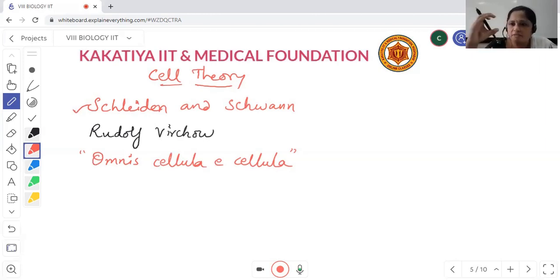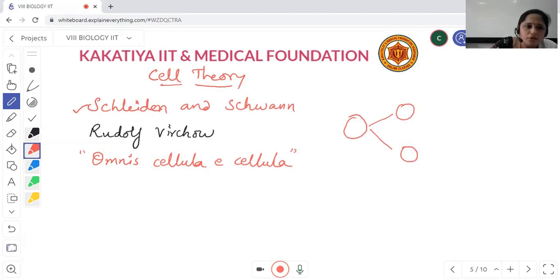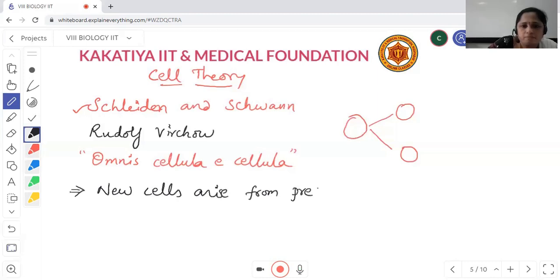So if a first cell divides into two cells, these two new cells came from the already existing cell. For example, here I'll draw, this is the first cell. When the first cell divides, it forms two new cells. These two new cells came from the already existing cell. This point was explained by Rudolf Virchow. So omnis cellula e cellula means new cells arise from pre-existing cells.